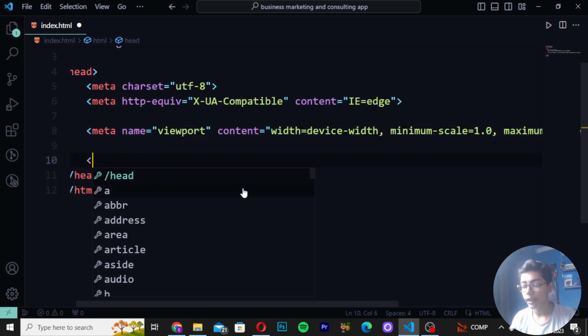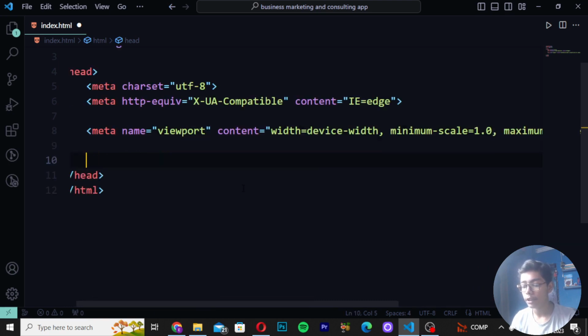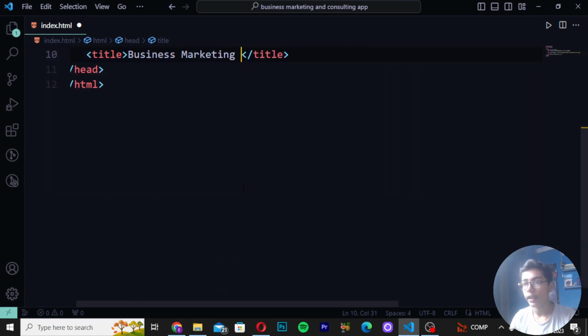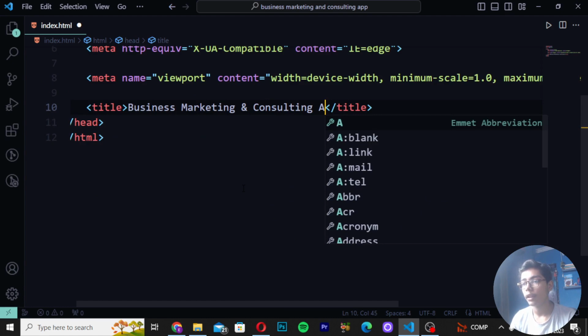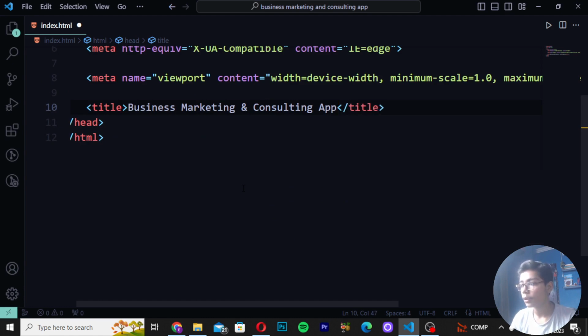Then move down and write here another tag which will be title. So I will be writing here title like this, and then here in center I will be giving the title, which should be business marketing and consulting app, like this. Then when you have written that, you have to simply move down.